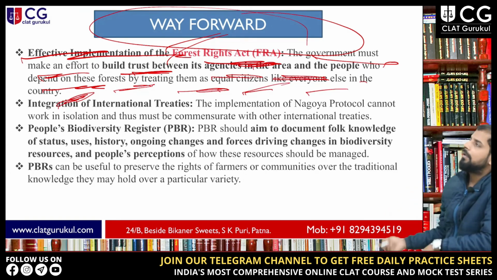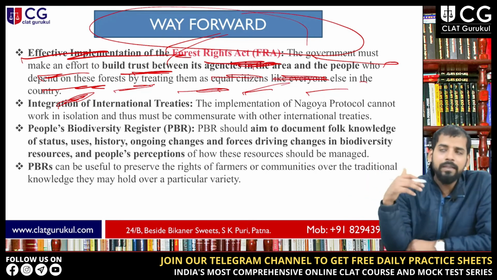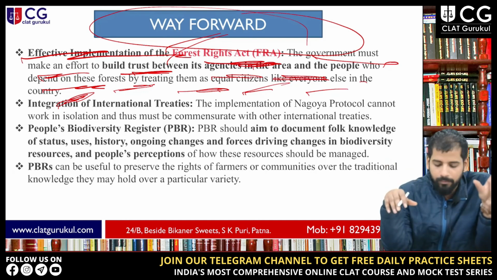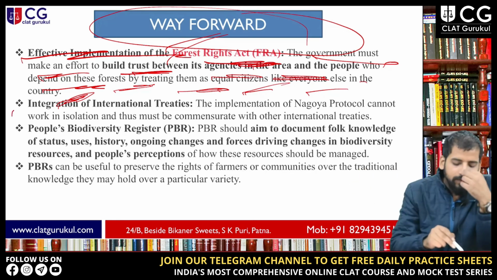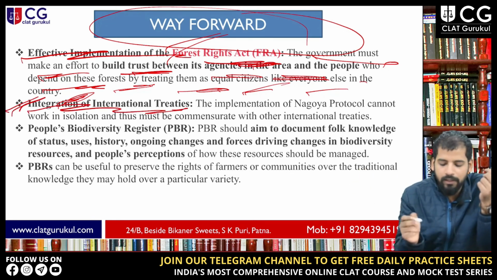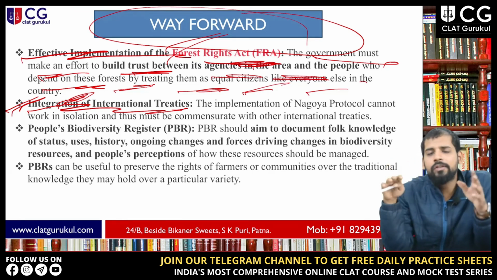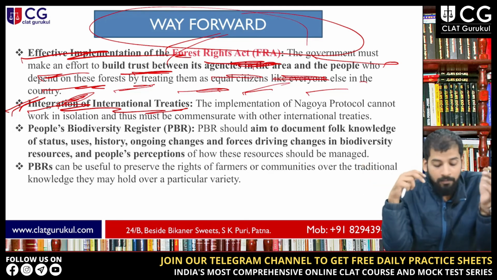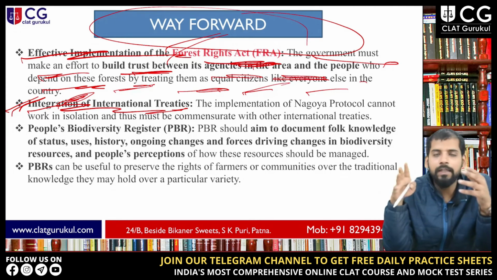The experts are also saying that the government must make an effort to build trust between the agencies of the government and the people that are being affected, or the people that are living in those areas, right? Second is integration of international treaties. Now the bill says that it is in consonance with the Nagoya Protocol and the UN Convention on Biological Diversity, but again the implementation of these protocols cannot work in isolation.